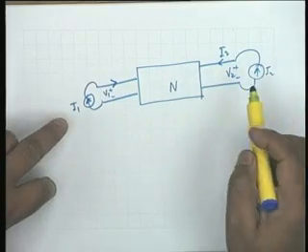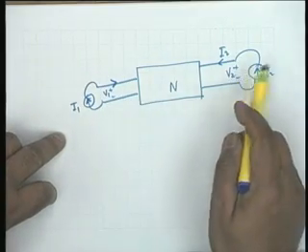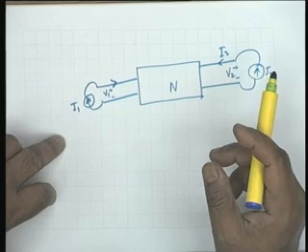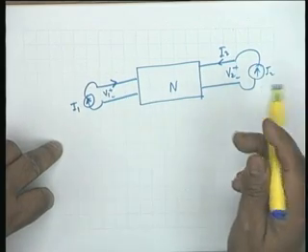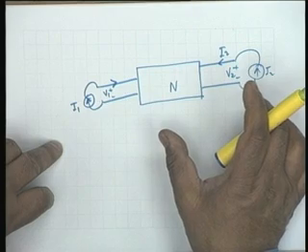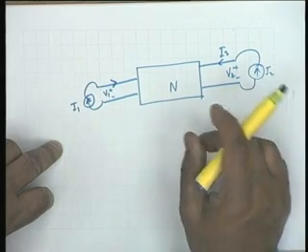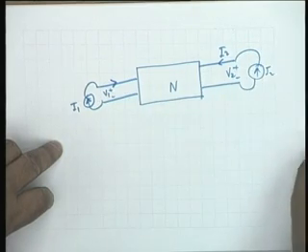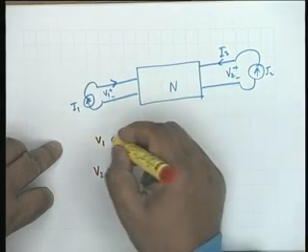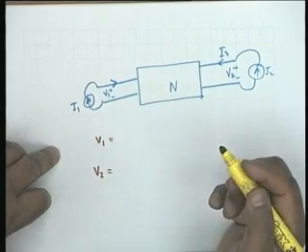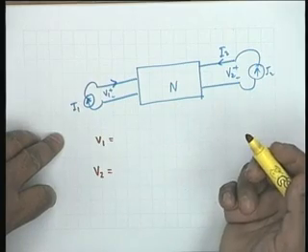What we have to do is to express V1 and V2. These are the only two other quantities, physical quantities that you can measure, and therefore V1 and V2 are the dependent parameters, expressed in terms of I1 and I2.